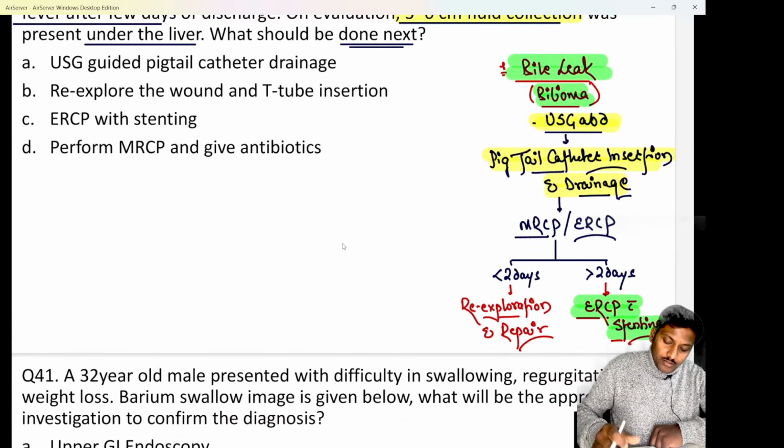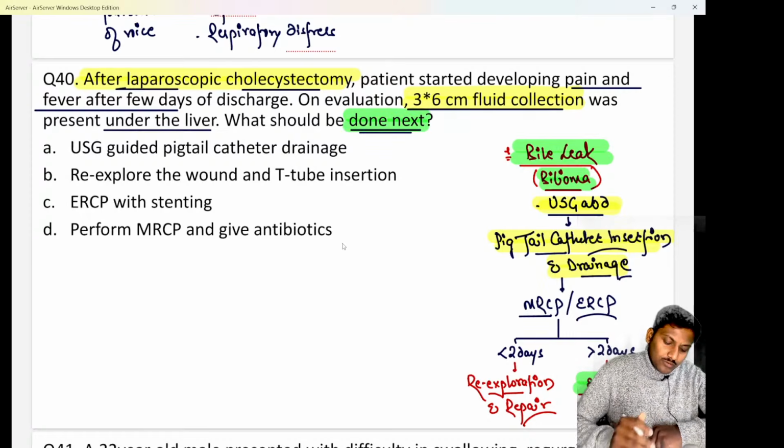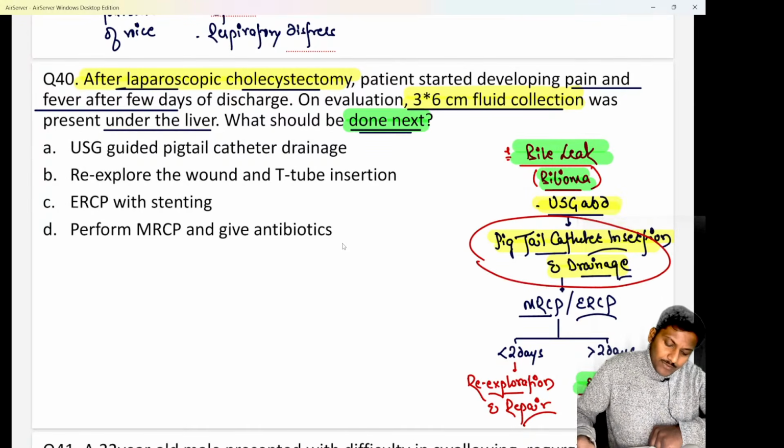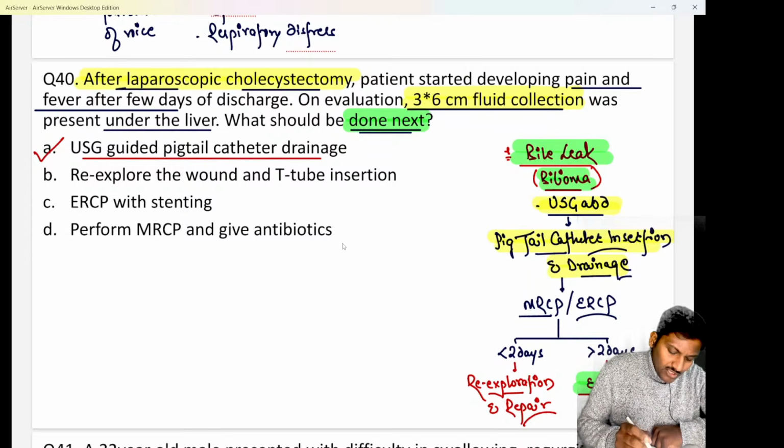Clear? Now here they have asked what we should do next. They are saying that on evaluation a 3 by 6 centimeter fluid collection was found. That means they might have done an ultrasound on which they were able to see a fluid collection. Obviously after this, the next step is nothing else but a pigtail catheter insertion and drainage. The answer has to be option A, that is ultrasound guided pigtail catheter drainage.